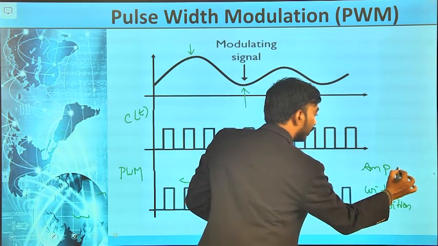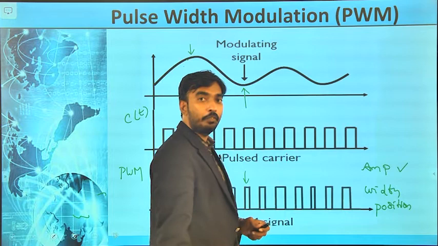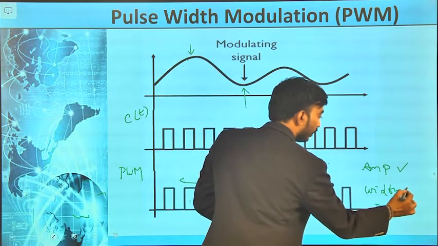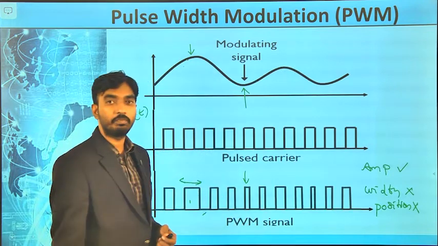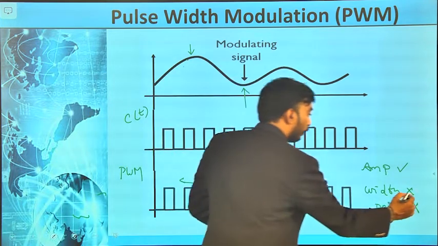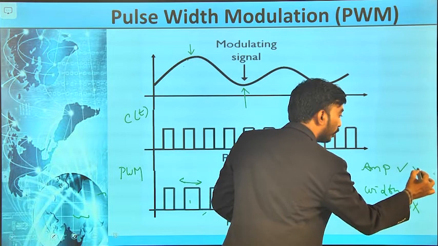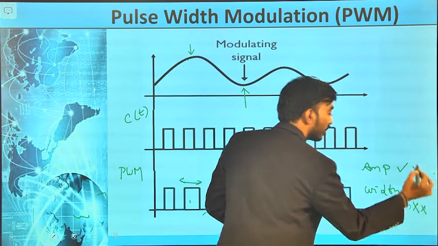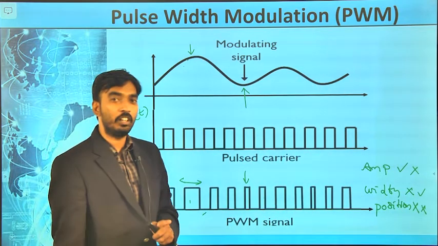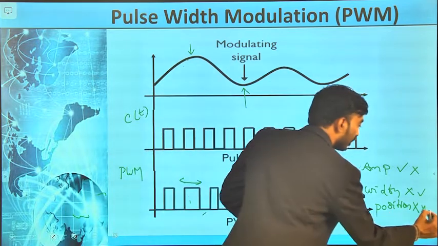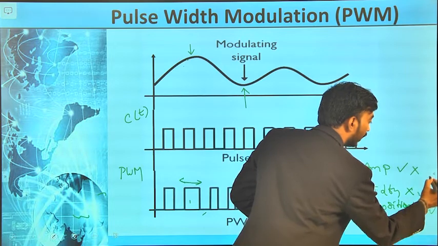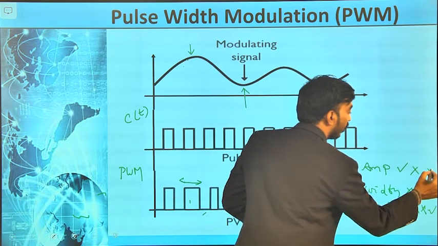If we take this, if amplitude is changed, width no change, position no change. If the width is changed, amplitude no change, position no change. If one is variable, the other two are constant. If position is changed, width and amplitude should be constant.